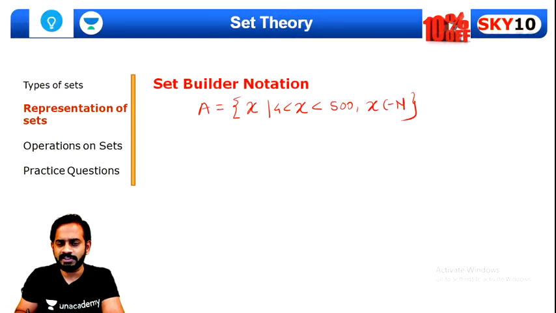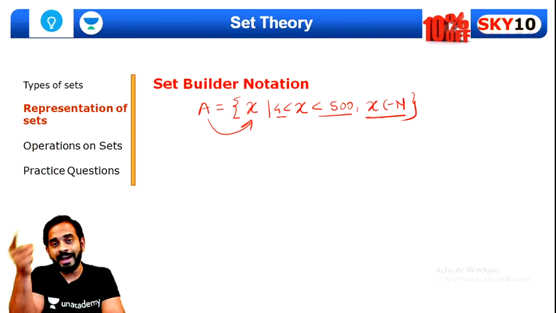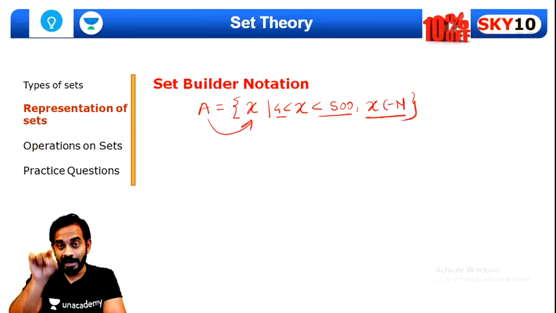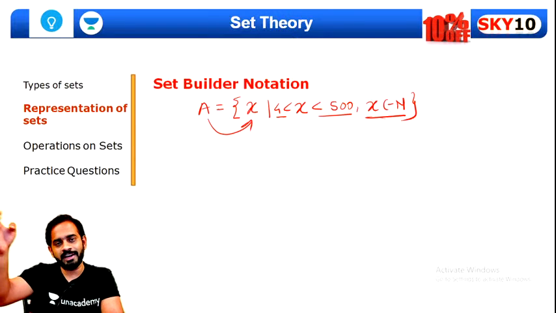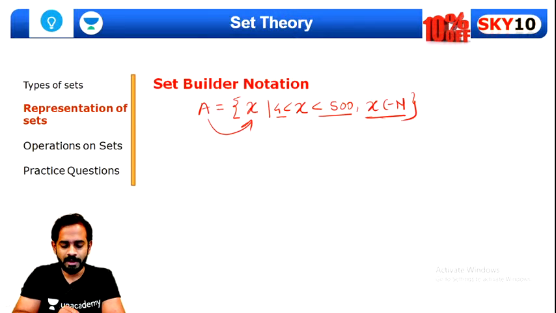So how to read this? A consists of element X, where X is greater than 4 and less than 500, and X belongs to natural numbers. It means that from 5 to 499 all the elements which are natural numbers are contained inside this set. Now we need not write all the elements from 5, 6, 7, 8, 9 till 499. Is that clear, guys? I believe you understood this part.